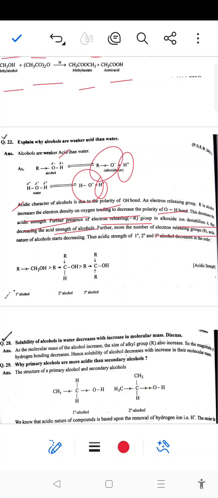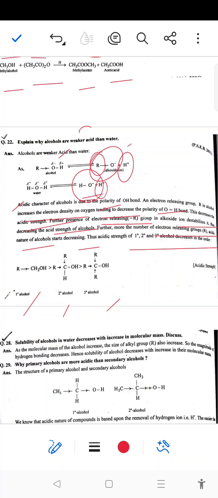Further, the more electron releasing groups attached, the acidic nature of alcohol keeps decreasing. The acidic strength of primary, secondary, and tertiary alcohols is in the order primary, secondary, tertiary. So alcohols are weaker acids. Due to the presence of the R group, which is an electron releasing group, the electron density on the oxygen atom increases and hence the negative charge decreases. That's why they are weaker acids.